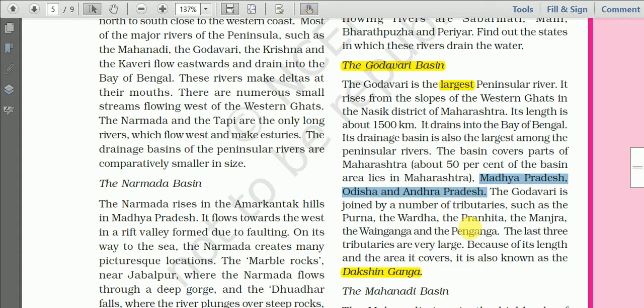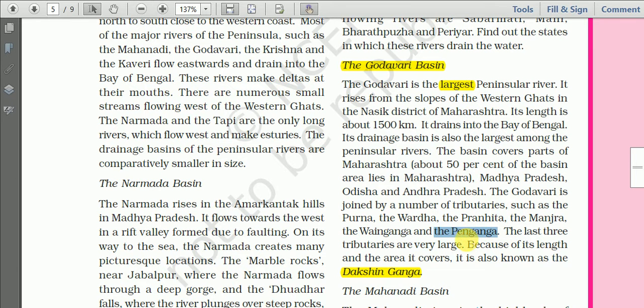It is joined by a number of tributaries. So what are those tributaries? The Purna, the Wardha, the Pranhita, the Manjra, the Wainganga, the Penganga.